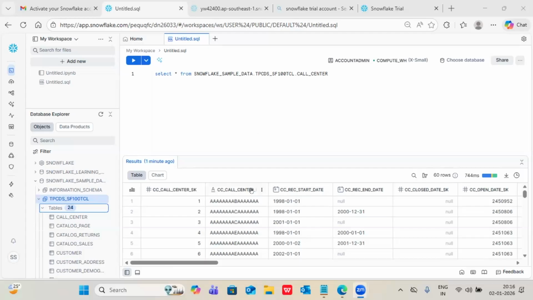Sai Sri, how many classes for Snowflake and how many for DBT? See, I'm not dividing. Sessions will vary from batch to batch. Maybe they are not understanding this, then I'll take an extra class also. That depends on the batch. Completely, we are planning for 45 days of classes. That is planning only. If required, I'll take 1 or 2 classes extra, because some batches will understand within one class and then one is enough. Sometimes I will take an extra class for DBT or Snowflake topics, depending on the batch. Just think 45 classes we are going to do, but if that is not enough, I'll extend the classes also.